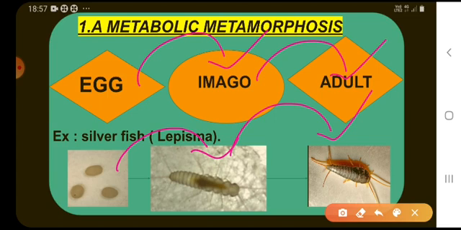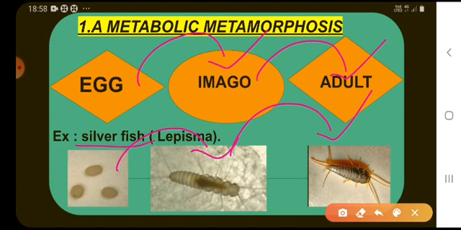These insects are primitively wingless. They are also called apterygotes, like Lepisma. Such insects are ametabolic because no metamorphosis occurs, so they are called ametabolic metamorphosis.